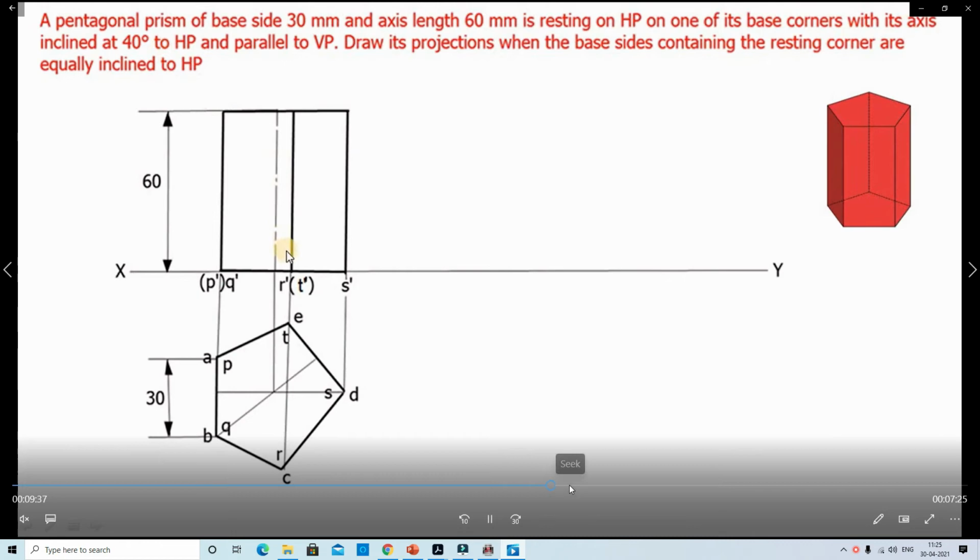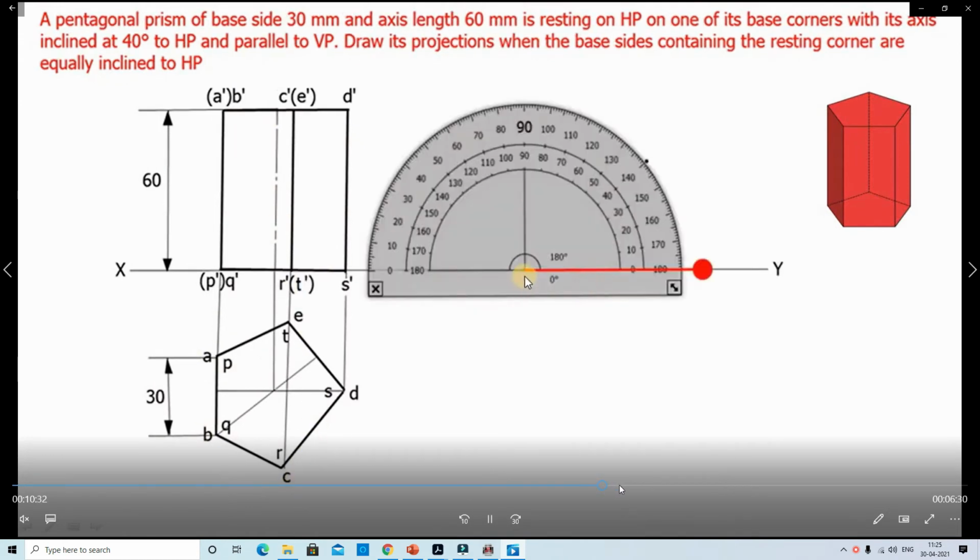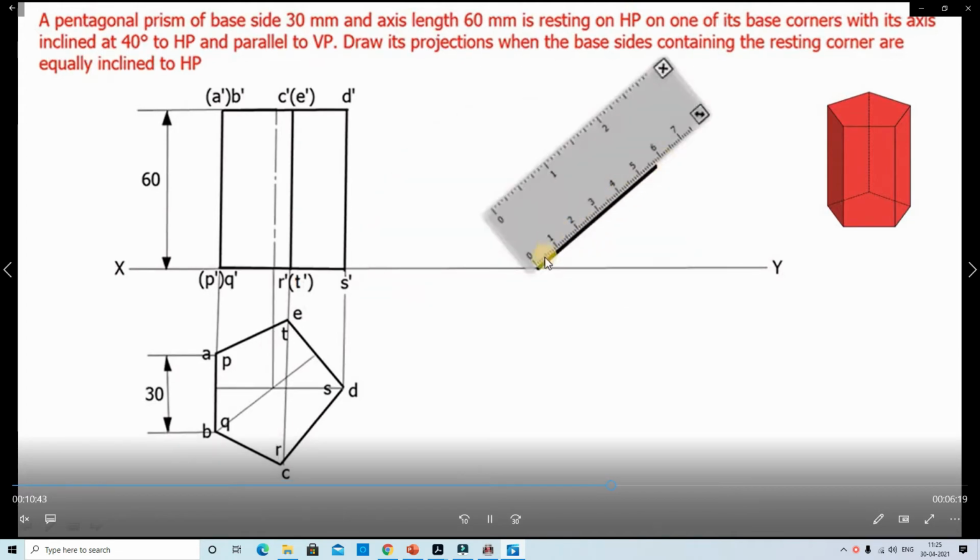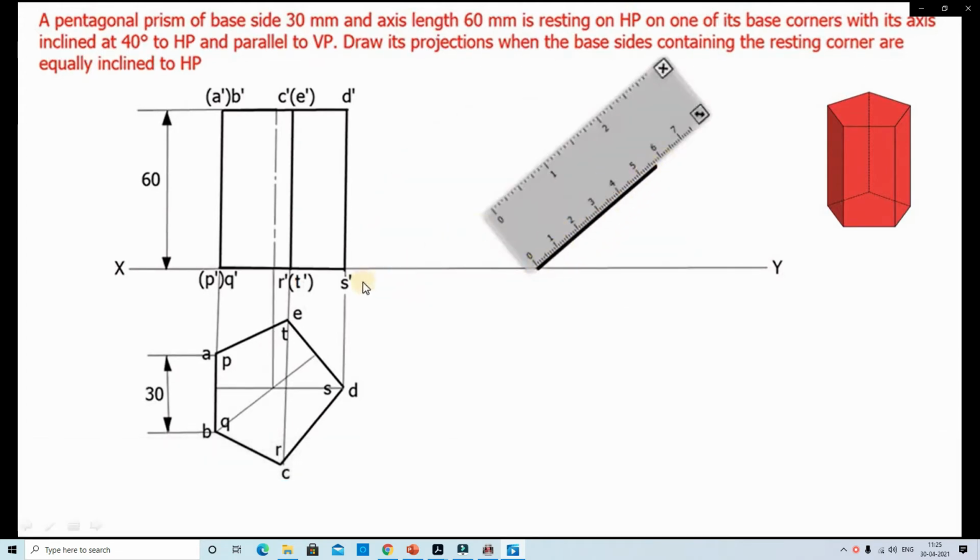HP means above HP we take the inclination, above the reference line. In this way, with the help of the protractor, we take 40 degrees inclination for the axis line.